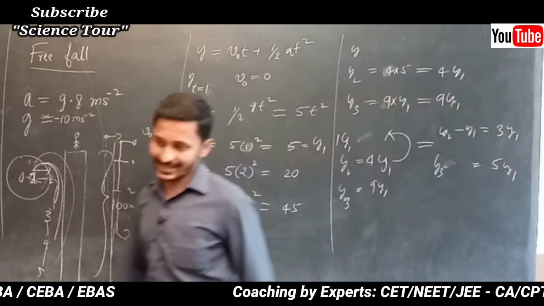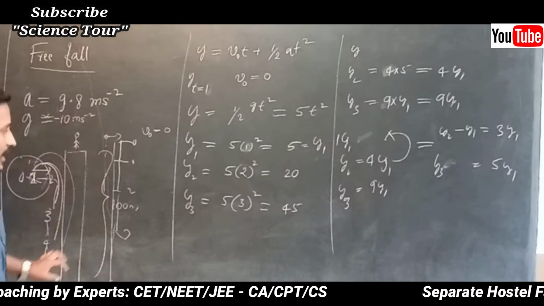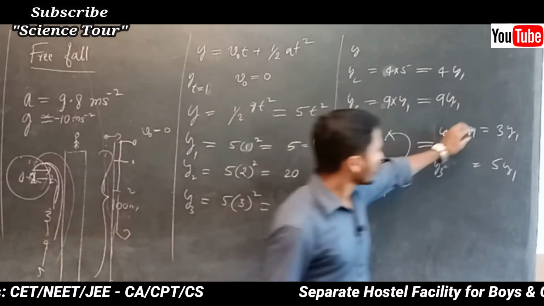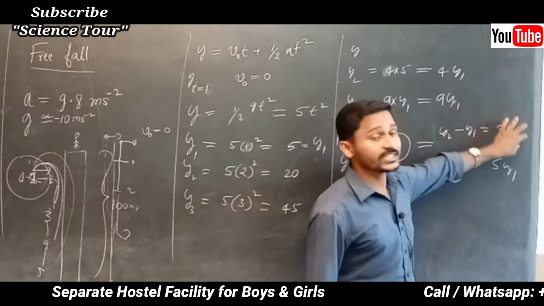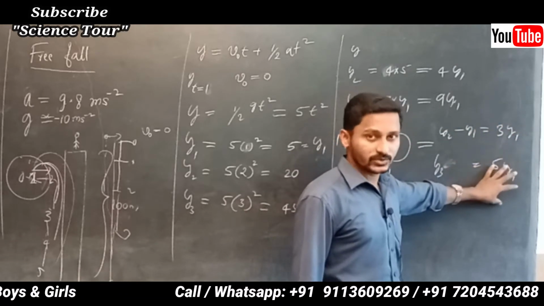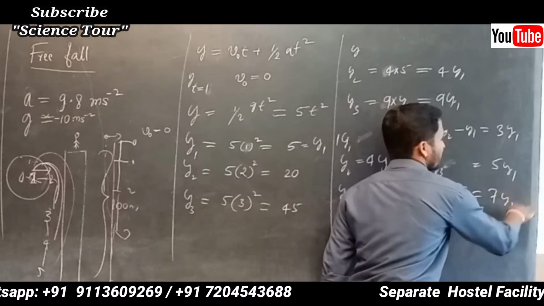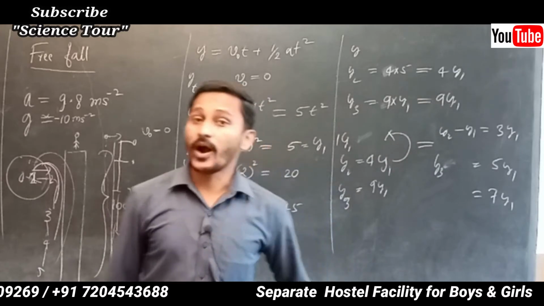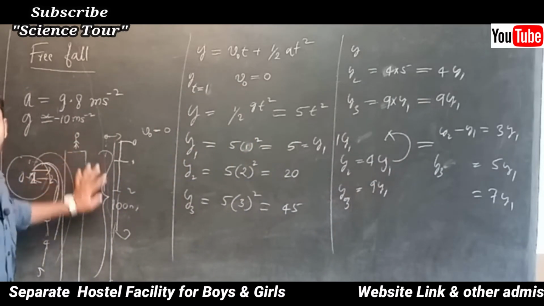The meaning is, whenever a body falls from a certain height, first it will move y1 of distance, next second it will move 3 times y1 of distance, in the next second 5 times y1 of distance, and in the next second you can guess it is 7 times y1. What we have done is calculate the distance traveled in total seconds.